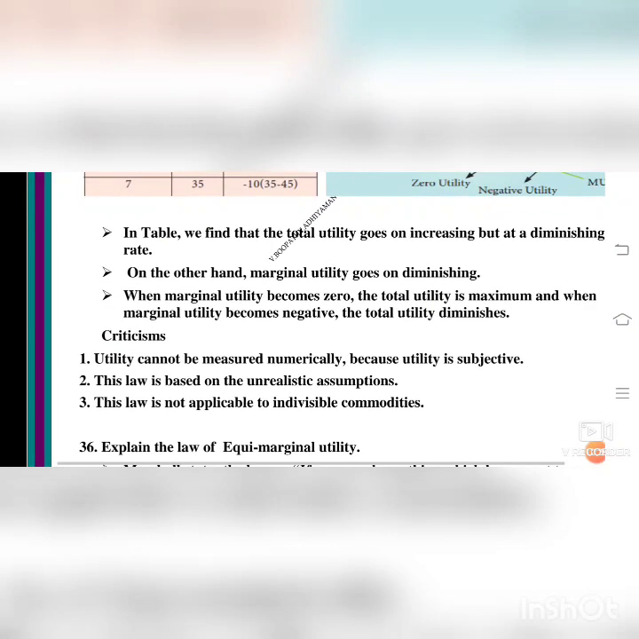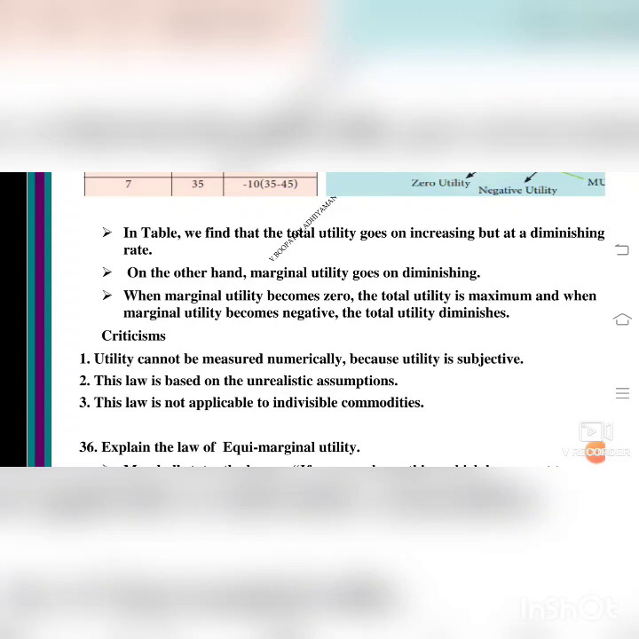Now lastly we will see about the criticism of the law of diminishing marginal utility. Criticism means the negative points of the law. The criticism is that utility cannot be measured numerically because utility is subjective. Subjective means theoretical. It's not mathematical. This law is based on an unrealistic assumption. Unrealistic assumption means it is not accurate to fact. Maybe this or that, maybe that number or this number, like that. Not accurate numbers are given.